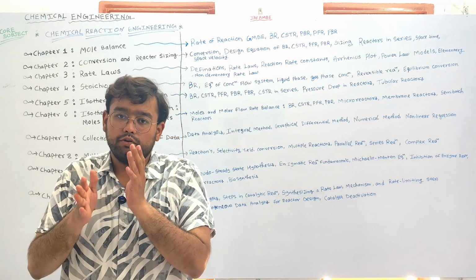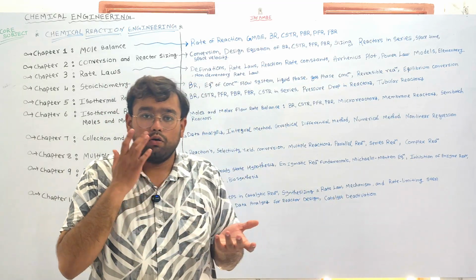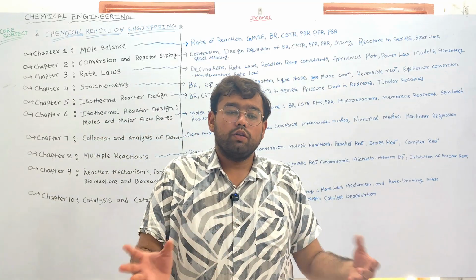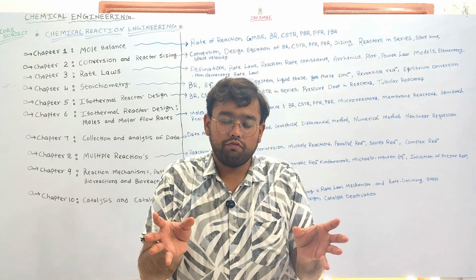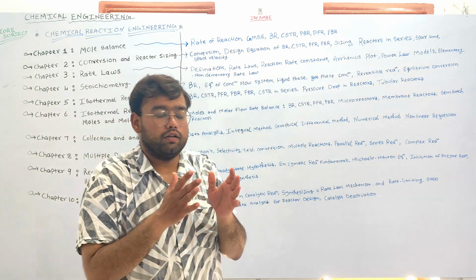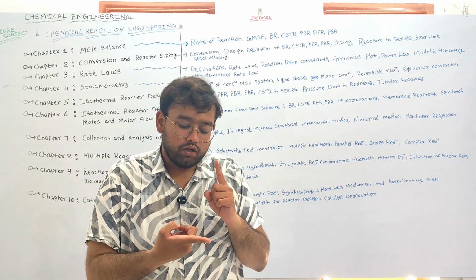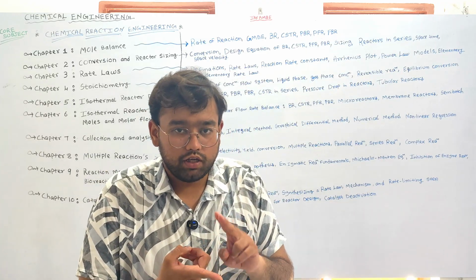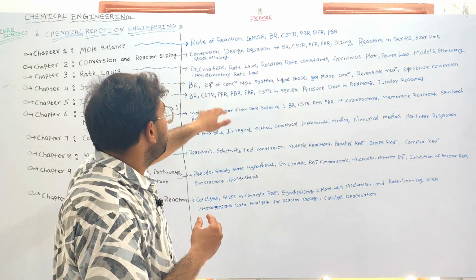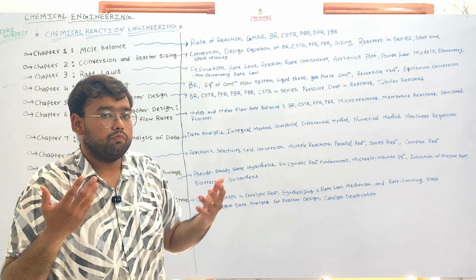Like, let's say for example, if we are using batch reactor followed by continuous stirred tank reactor followed by packed bed reactor, or vice versa, if we are using the batch reactor followed by plug flow reactor, what is the best arrangement of the reactors for the optimized reaction parameters? Let's say we need to achieve the most desirable conversion, we need to achieve the highest yield or selectivity of the desired product. So we'll understand all those things in the second chapter. We'll also understand the space-time and space velocity and furthermore topics.